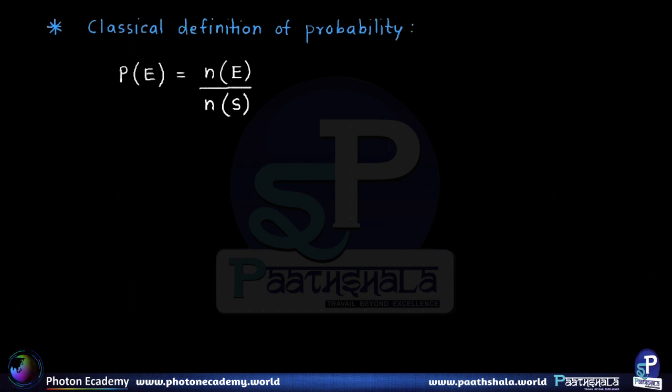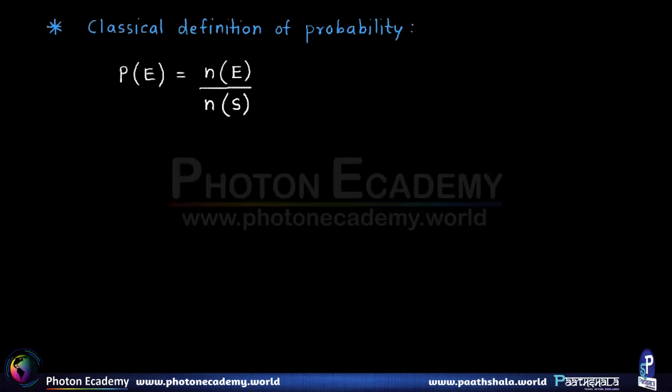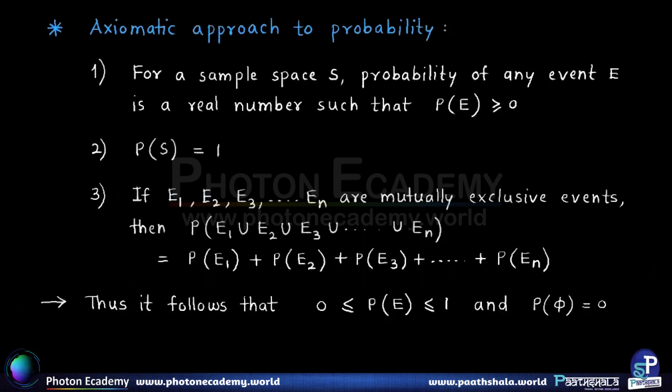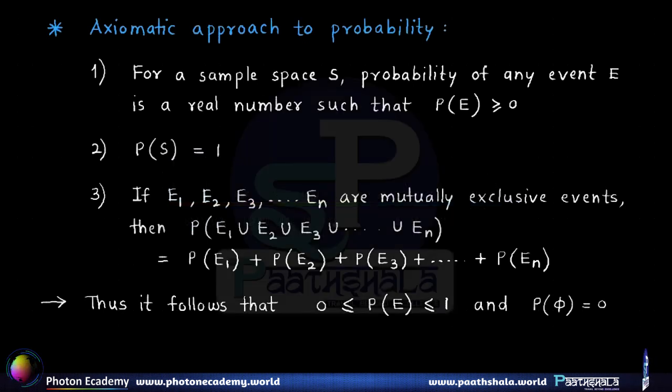Now moving ahead, let us see what is called the axiomatic approach to probability. As we have seen the limitation of the classical definition, let us see the most general and axiomatic way to define the probability. Here we will see three fundamental axioms related to probability. As you know, an axiom is nothing but a statement which is taken to be true for granted, because it is such a fundamental and basic idea.